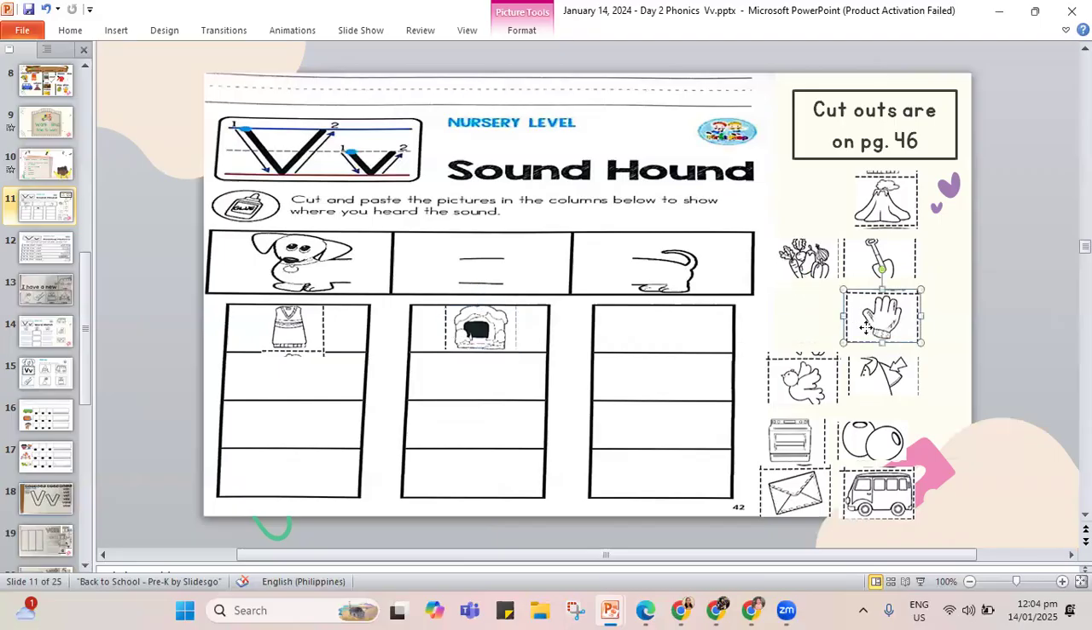Okay, next. What about this one? Let's jump to glove. Glove. Glove is in the end. There's the V sound at the end of the glove.